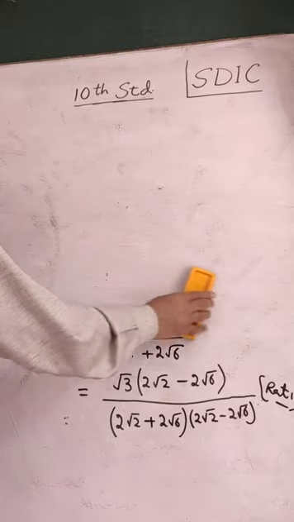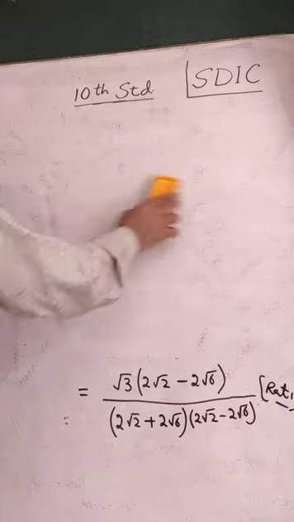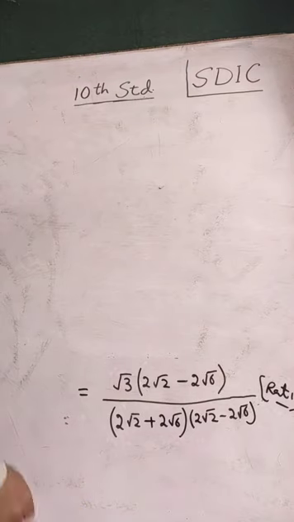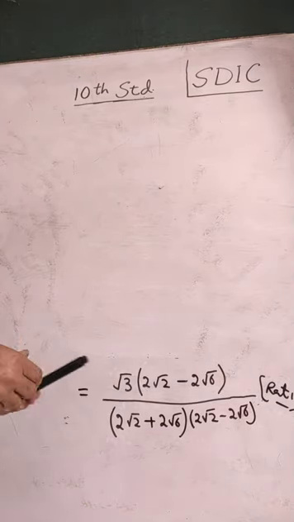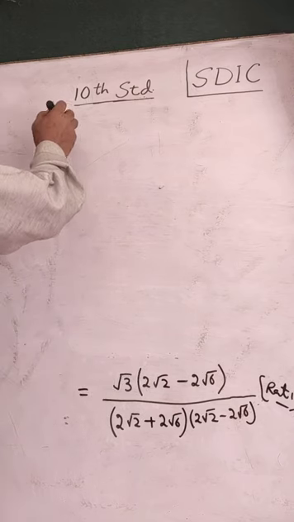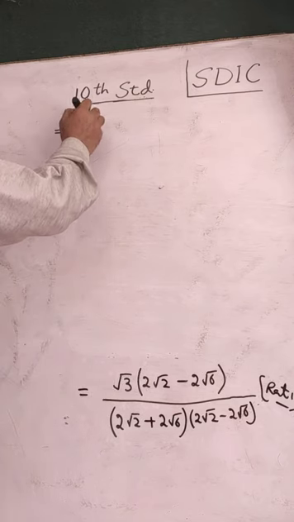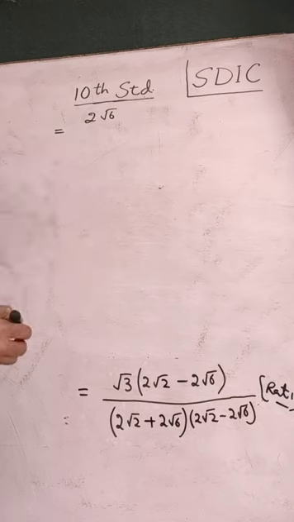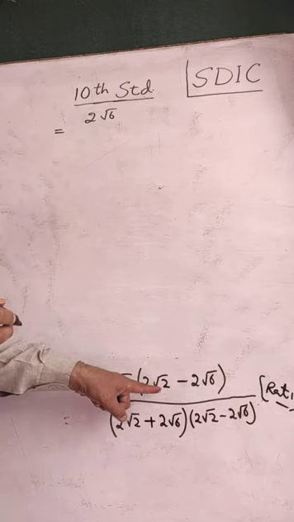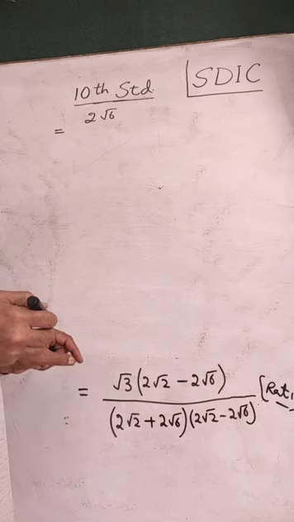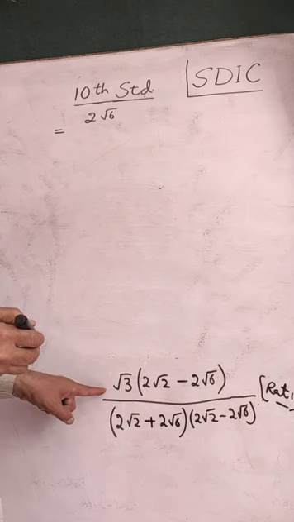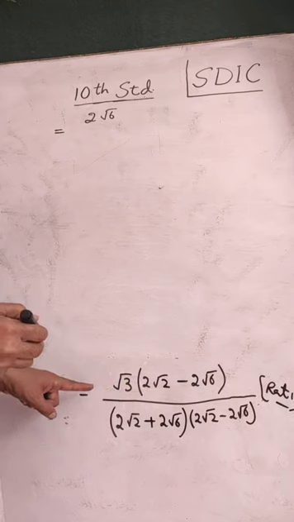To simplify this further, let us now multiply numerator by numerator, denominator by denominator. When you multiply by root 3, you have to use the distributive law again. It will become 2 root 6. Again here, the irrational part will be multiplied by the irrational part. Root 2 into root 3, root 6. The rational part will remain the same because this number does not have a rational part. It is 1 here. So 2 ones are 2.